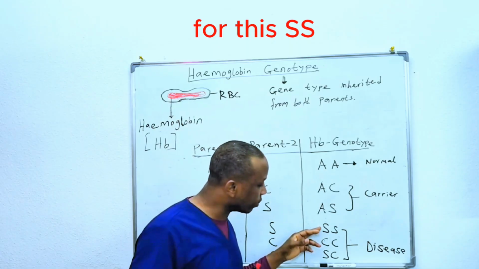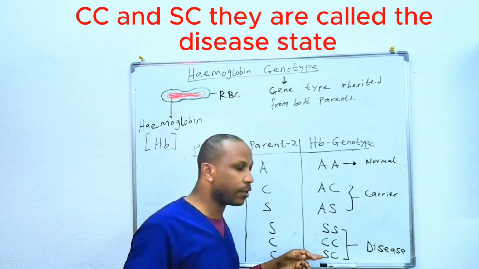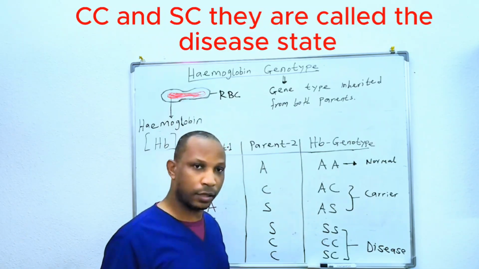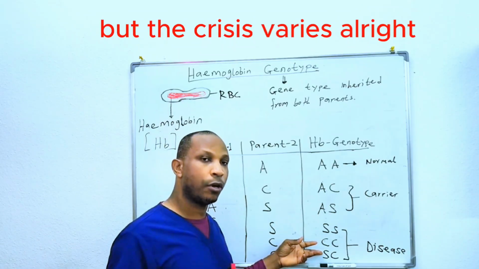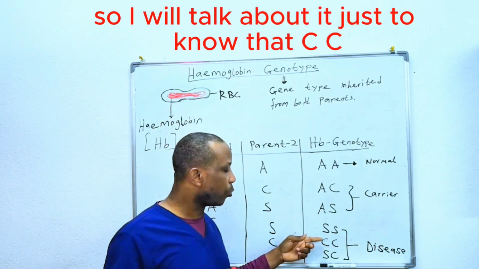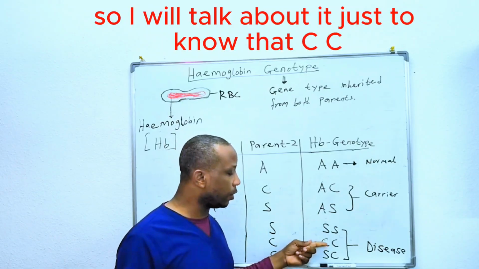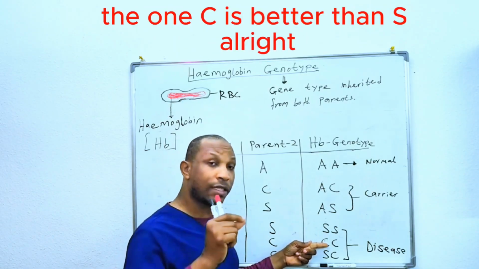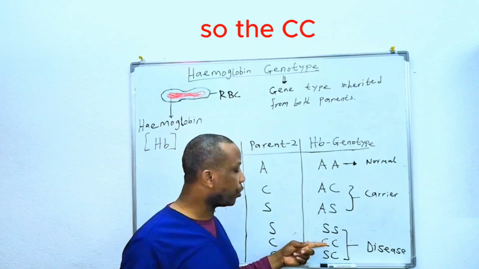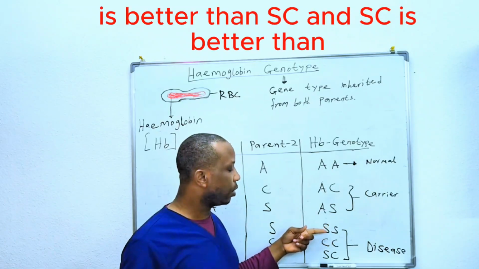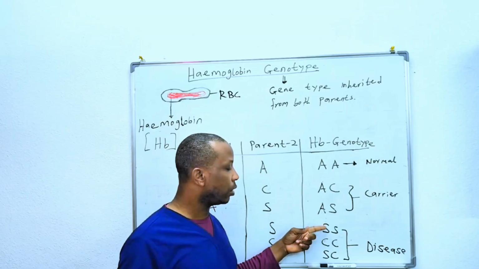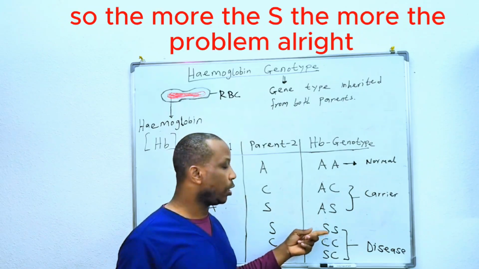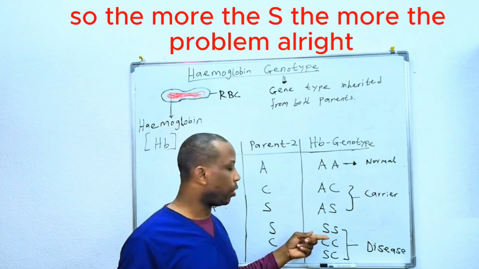Well, this SS, CC, and SC, they are called the disease state. This is because this set of people have crisis recurrently. But the crisis varies, all right? So I will talk about it just to know that CC, the one C is better than S, all right? So CC is better than SC, and SC is better than SS, all right? So the more the S, the more the problem, all right?